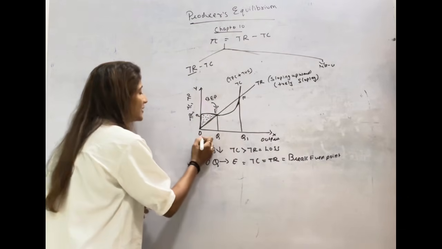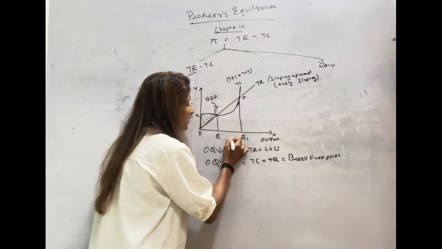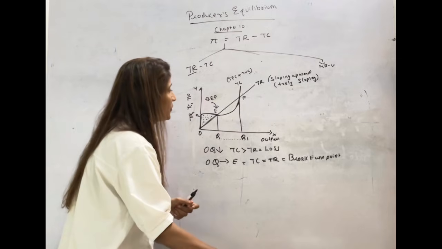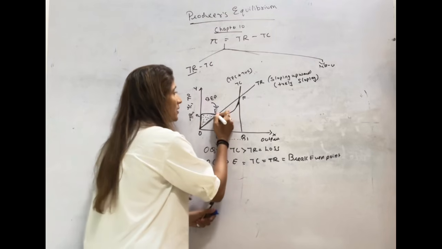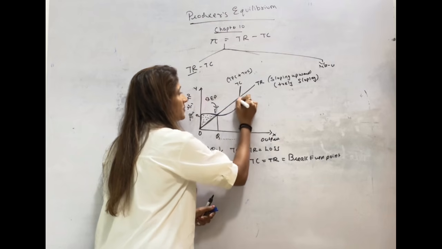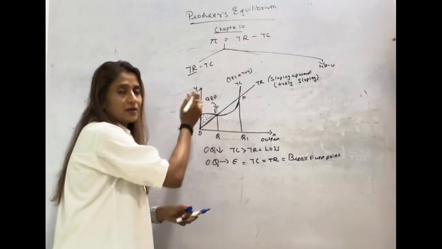So if the producer decides to increase his output after OQ, up to OQ1 level of output, now if you see, here cost is less and revenue is more, because cost is below revenue.